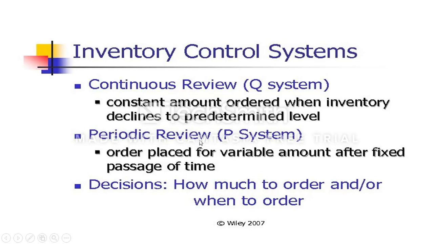Another one is the periodic review system, where the order is placed for a variable amount at a fixed period. So the quantity is not fixed, but they follow only the period. For example, if lead time is 1 week, without bothering about the inventory on hand, they simply come and fill up the order. So the decisions here are how much to order and when to order. These two are the questions.